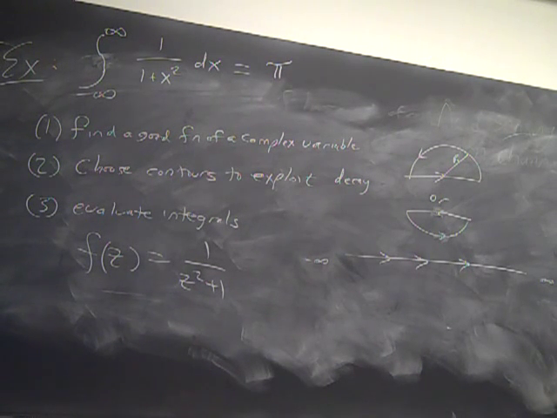If I put the 2 pi i over to the other side, I get just pi. Well, what do we know about this integral as r goes to infinity? It goes to 0. So this is bounded by pi r divided by r squared minus 1, which goes to 0. So I actually had a little bit more decay than I needed.